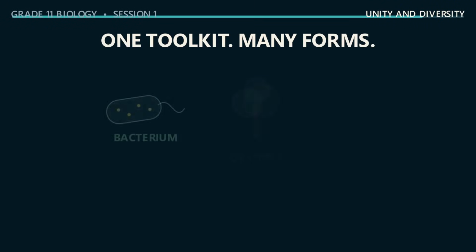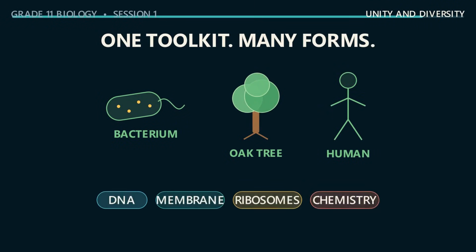Life is both unified and diverse. A bacterium, an oak tree, and a human all rely on DNA, cell membranes, ribosomes, and many related chemical pathways. Evolution has modified that shared toolkit into strikingly different structures and ways of living. Diversity does not erase life's common architecture, and unity does not mean every organism looks or functions the same way.